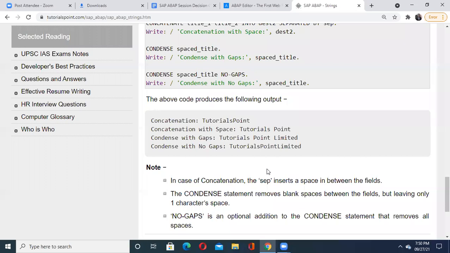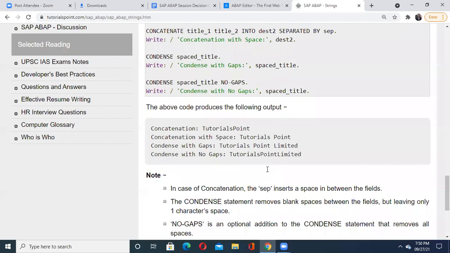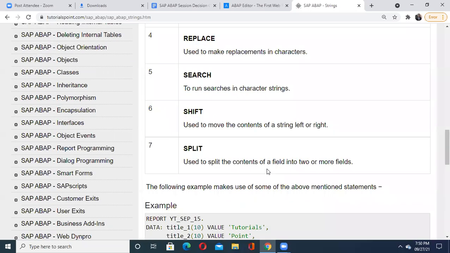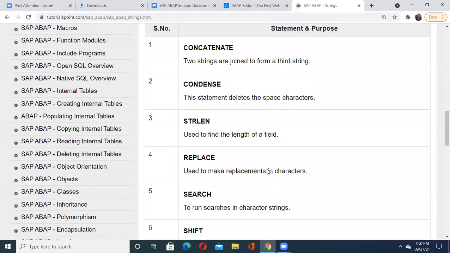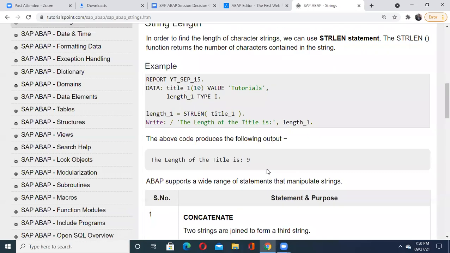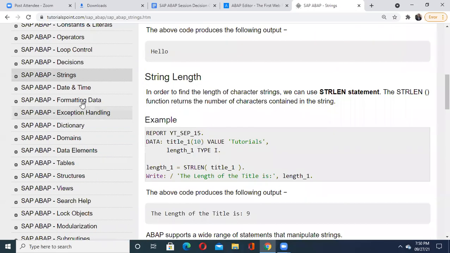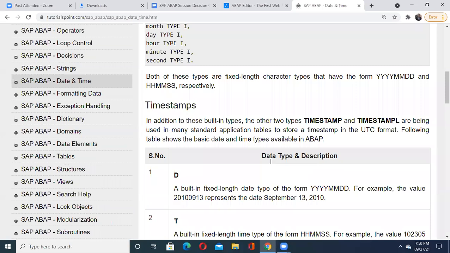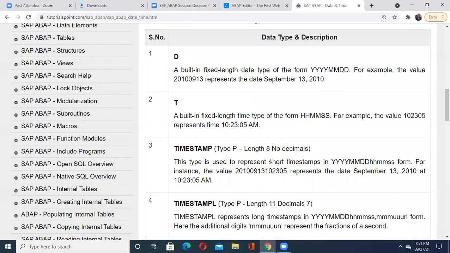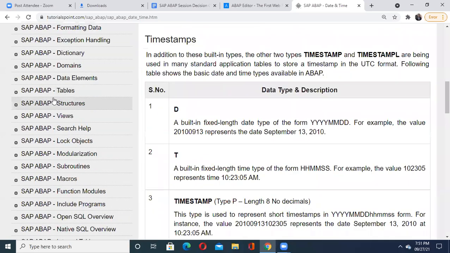And please read the content. Today I haven't shown this purposefully, because you should understand the use of these particular strings. These topics are a matter of practice for you. Just practice them and you can get the details. I would like to complete the other parts which are really important, like tables, structures, views, and further onwards, because they are the main part of your ABAP modules.